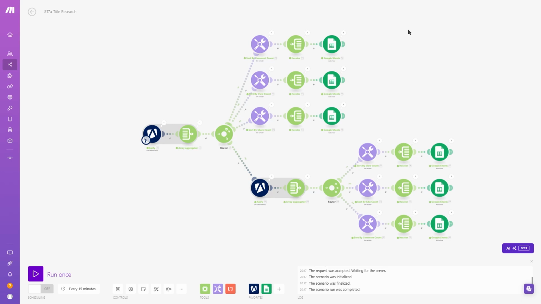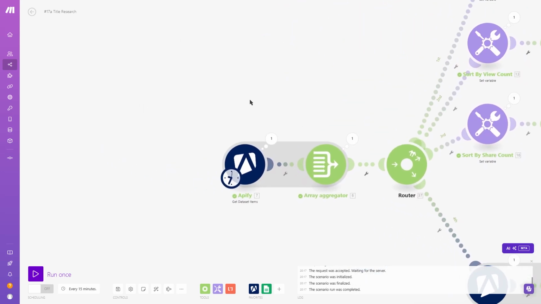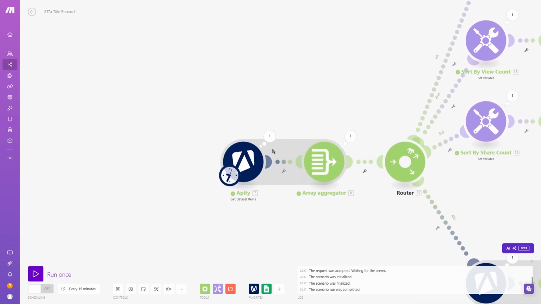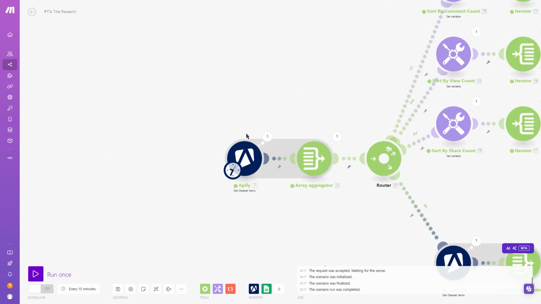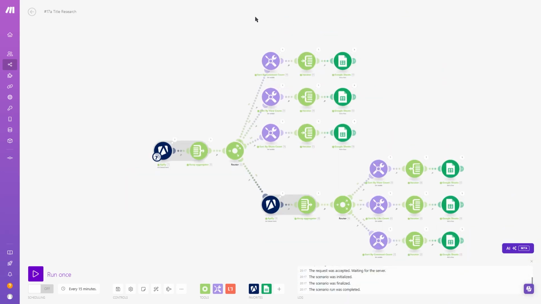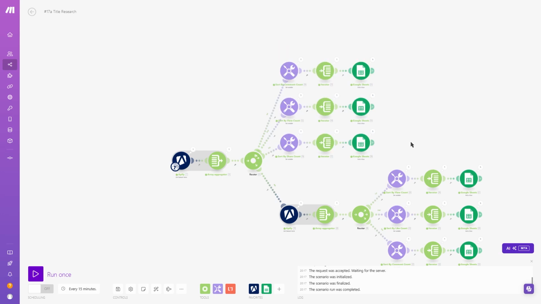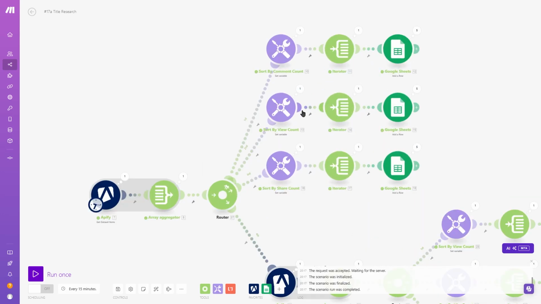Since we've gone through the classic version of this automation in detail on day 11, I will just briefly go over my changes. As we learned on day 11, this will scrape the internet, so we've set the search term to AI automation. This section over here is for TikTok, this one's for YouTube. It will scrape TikTok for the best videos in terms of views, comments and shares.